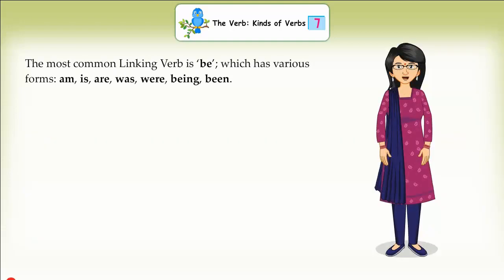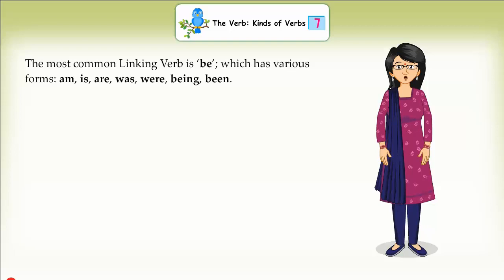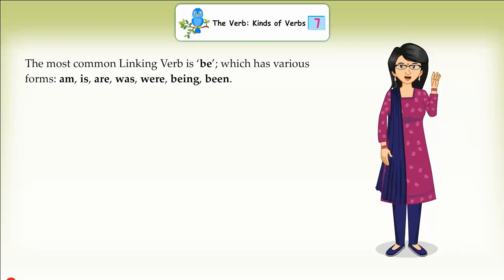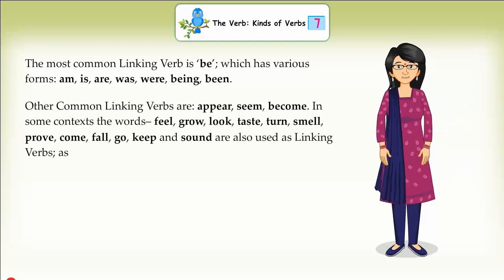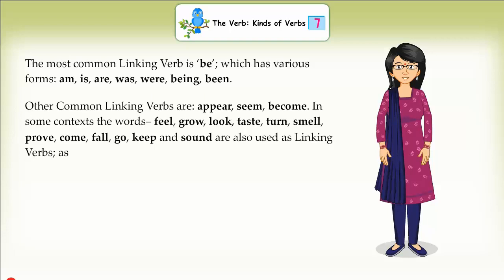The most common linking verb is be, which has various forms: am, is, are, was, were, being, been. Other common linking verbs are appear, seem, become. In some contexts, the words feel, grow, look, taste, turn, smell, prove, come, fall, go, keep and sound are also used as linking verbs, as: